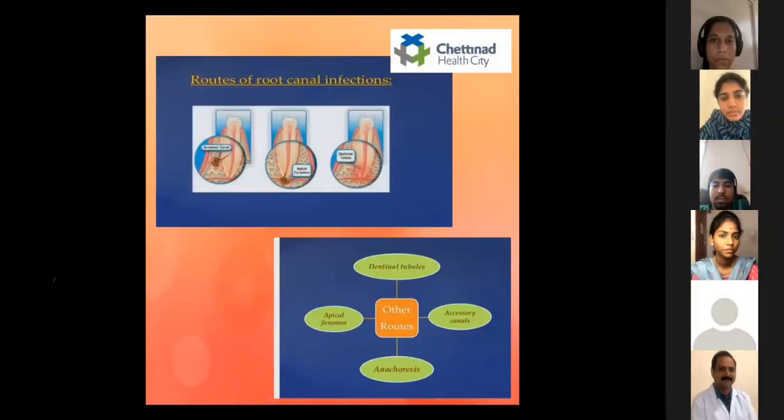Okay, the other routes are through the dentinal tubules, accessory canals, through the apical foramen, and anachoresis. So, what is this anachoresis? Anachoresis is a process by which microorganisms are transported in the blood or the lymph to an area of inflammation, where they establish an infection.